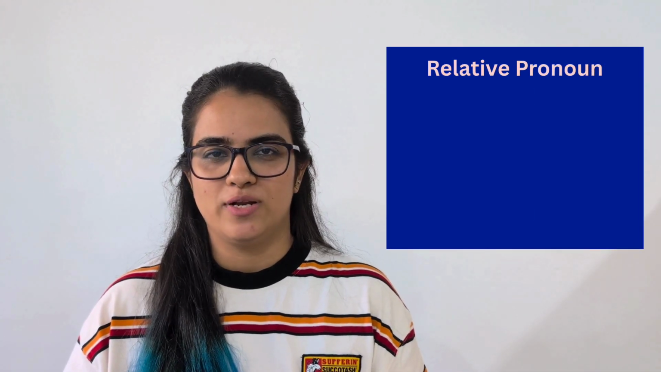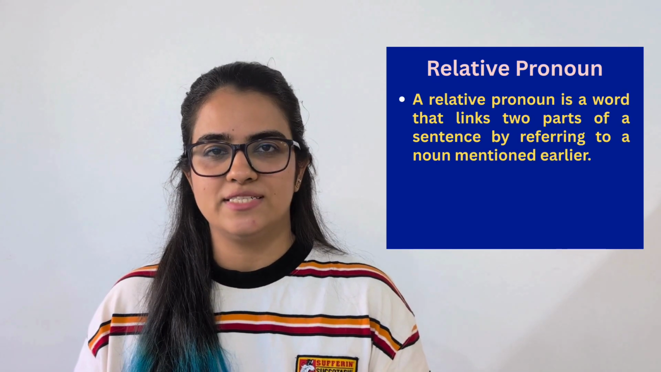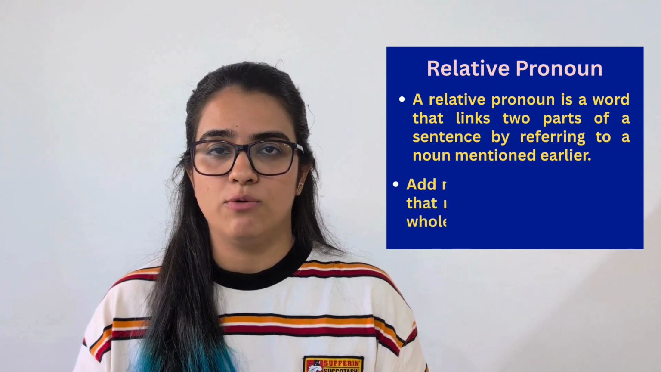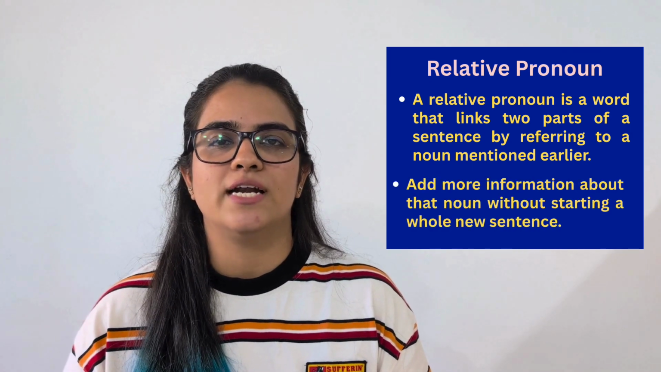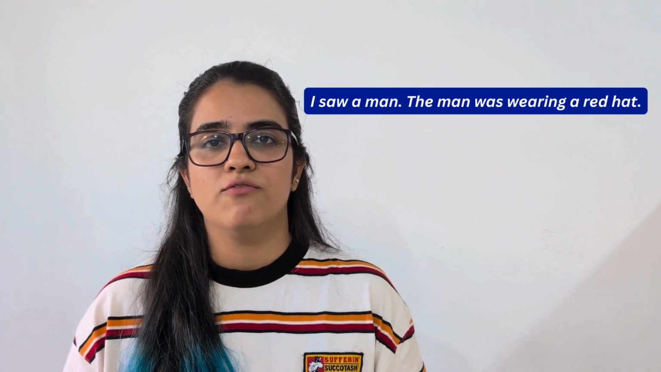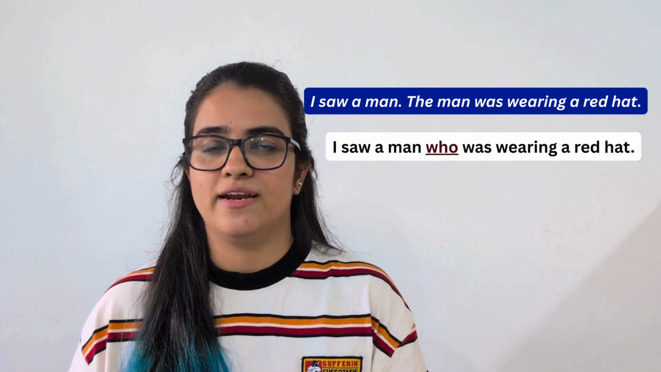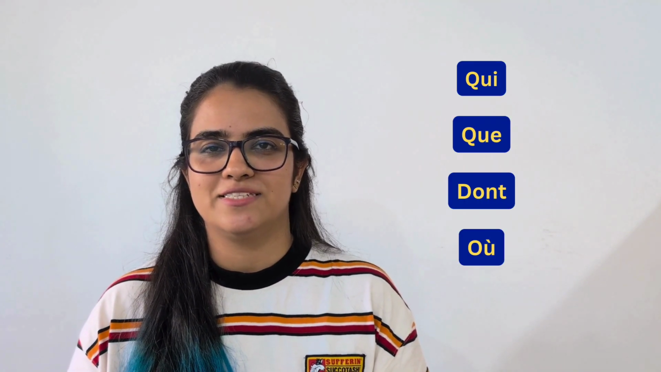So what is a relative pronoun? In French and English both, the relative pronoun is a word that links two sentences, in which we can refer to a noun mentioned before without having to start a whole new sentence. For example, I saw a man. The man was wearing a red hat. So, when you use a relative pronoun, you'll make the sentence: I saw a man who was wearing a red hat. So now you would have noticed that "who" connects both the ideas. Just like that, we are going to use pronoms relatifs in French. We'll be using qui, que, dont and où based on the sentence.